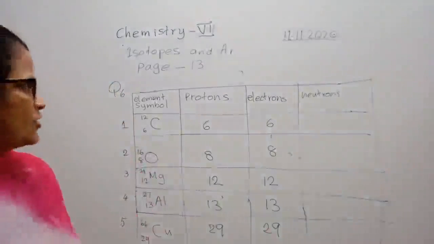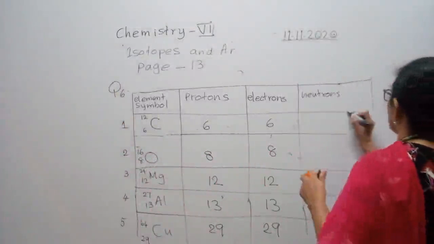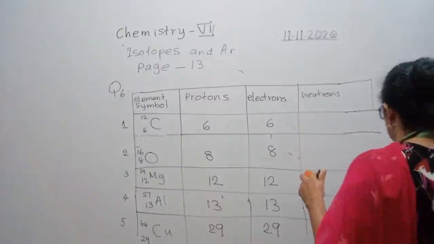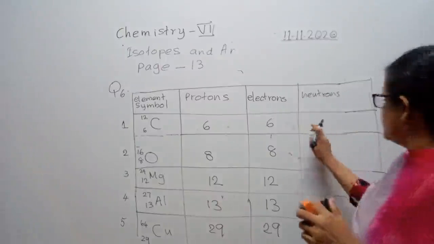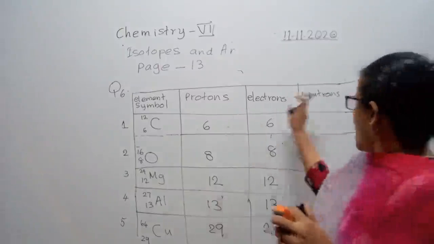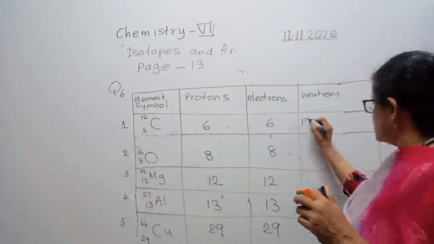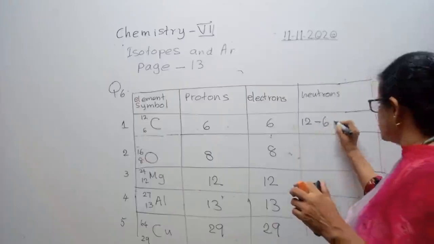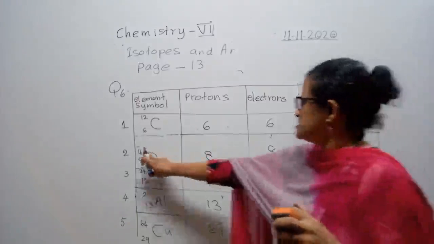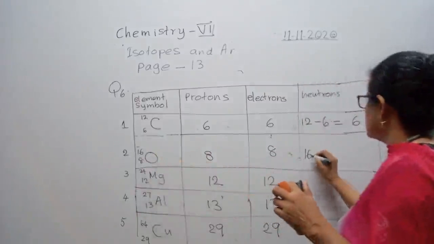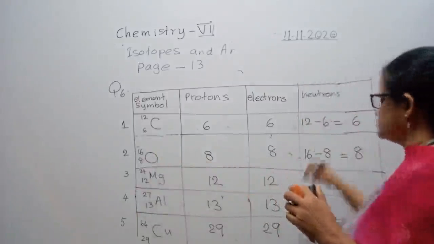Clear? Okay. How to find the neutron number? Yes. Okay. You can do the rough work on the side and show. I will do it here. Right. To make you understand, I am doing the calculation just here. How to find the neutron? Mass number minus atomic number. Mass number 12 minus atomic number 6. 12 minus 6 is equal to 6. Here mass number is 16. 16 minus atomic number 8 equals 8 neutrons.